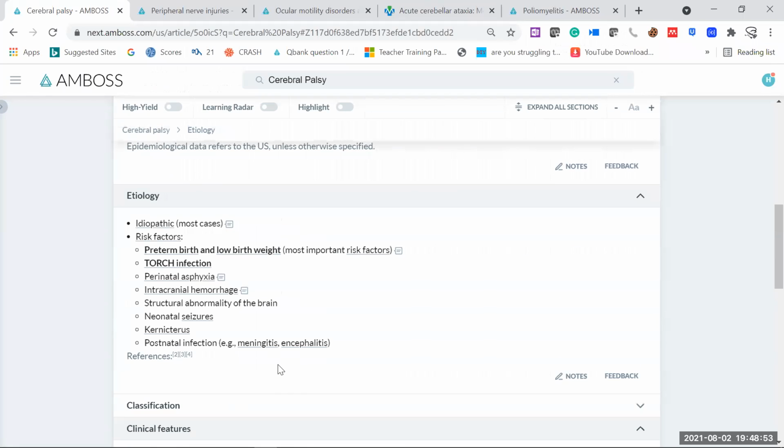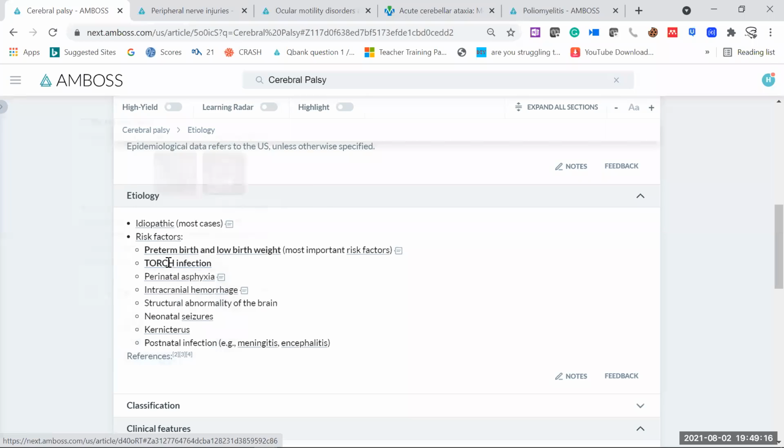So let's have a look at what can be the infection here. The main etiologies we have already learned in the summary: prematurity is one of the risk factors you are going to memorize. And then infection, these TORCH infections. You remember, whenever a mother is going for the first antenatal visit, we have to go for this whole TORCH infection screening protocol. Like we have to go for rubella testing.